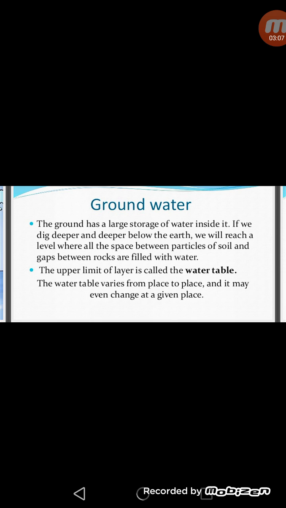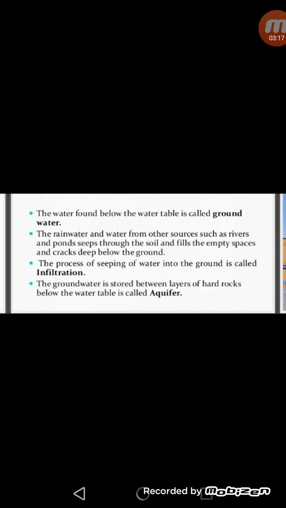So what are the causes for lowering of the water table? We can say poor rainfall and excessive use of groundwater cause depletion of the water table. And now what is groundwater? The water found below the water table is called groundwater.